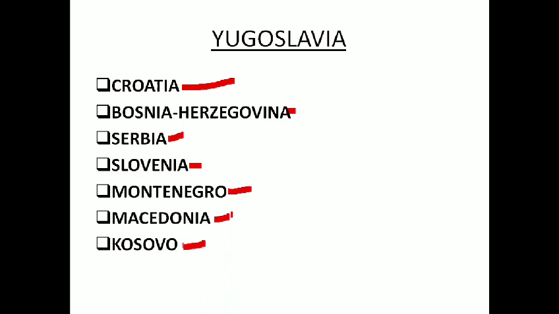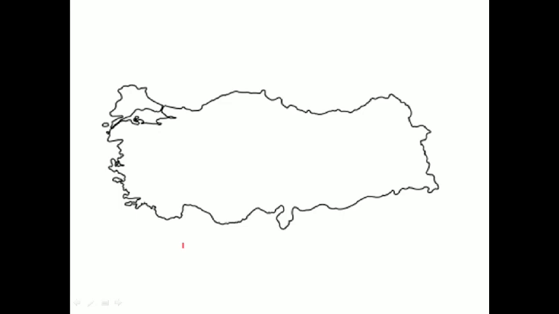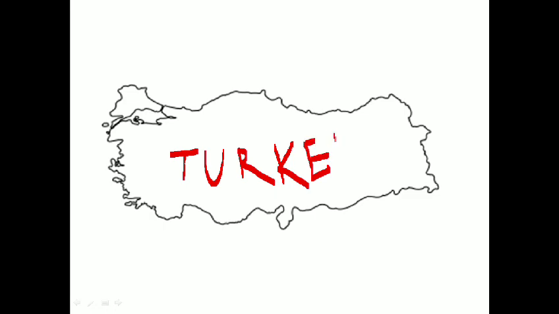Okay, now let us move to what is a controversial question. So this is the map of Turkey, right? Now what is the question? Right below the Black Sea you can find this huge country called Turkey.